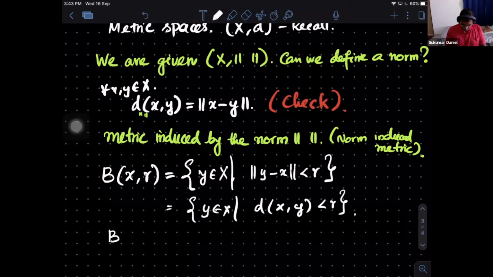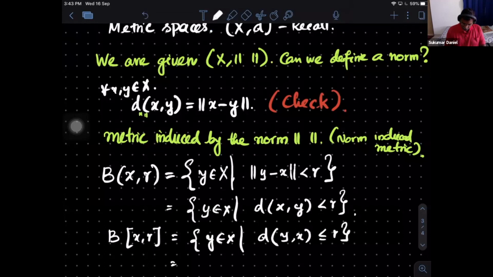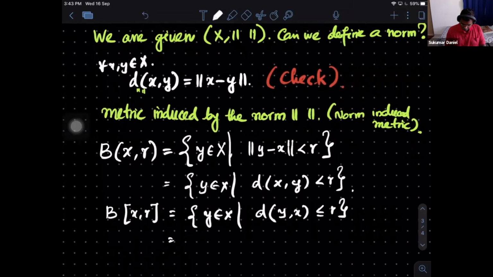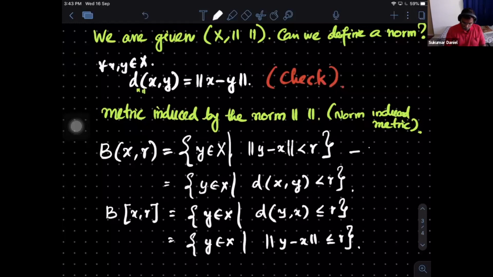Similarly, one can define a closed ball, which you can also rewrite in terms of the norm. This is called an open ball. This is called a closed ball.